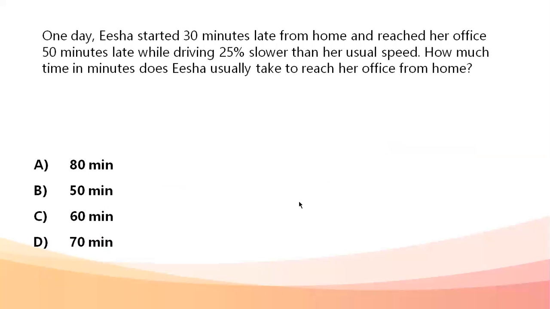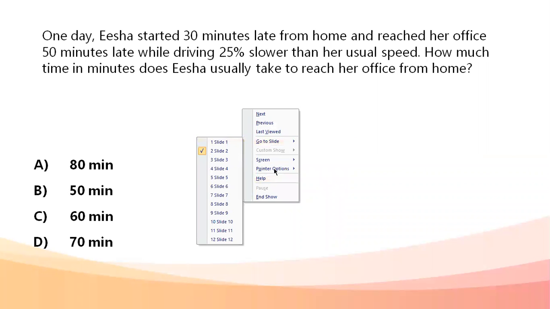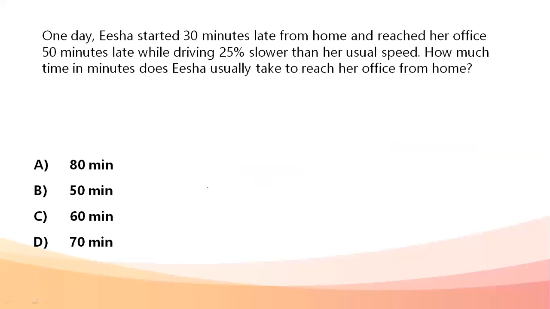Okay, so the first question that had come up, it's obviously a mixture of different questions. So they're going to ask questions from different topics and we'll have to solve accordingly in the given time duration. Okay, first question. One day Isha started 30 minutes late from home and reached her office 15 minutes late while driving 25% slower than her usual speed. How much time in minutes does Isha usually take to reach her office from home? Question based on time, speed, and distance is given to us.